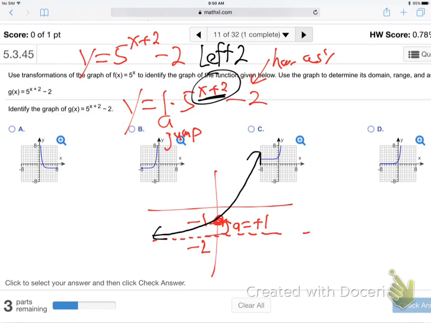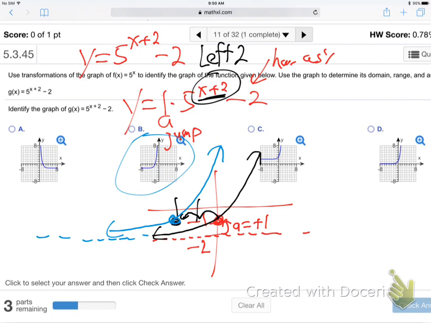So now, that means you move the entire graph left 2. The easiest way to do that is grab it by that center point. That's kind of like a handle. Go boom, boom, 2 to the left. So go 1, 2, straight to the left 2. And so the final real graph is like that. It still has the same horizontal, still goes up to the right, but its center point is right there. And there we go. Which graph is that one? It's B, huh? B is the only one that's even close.